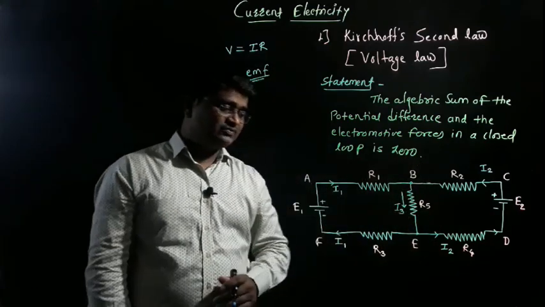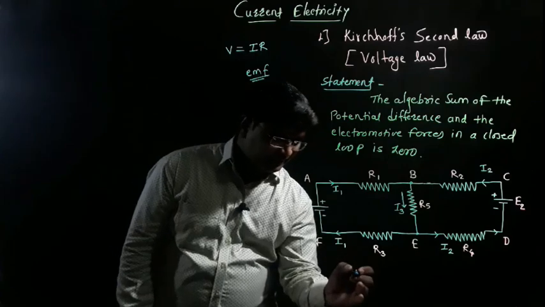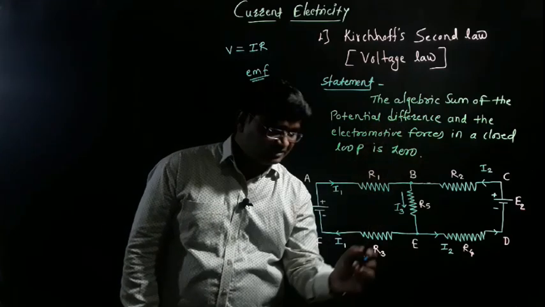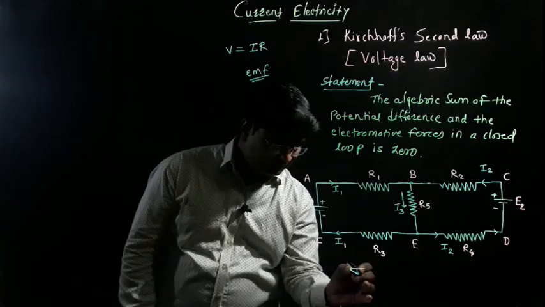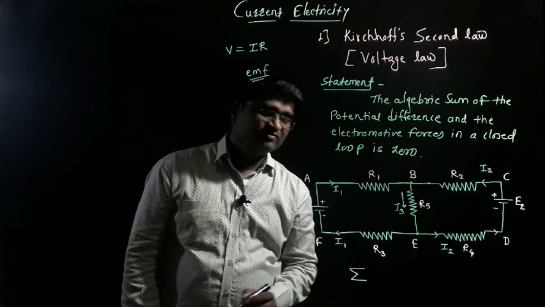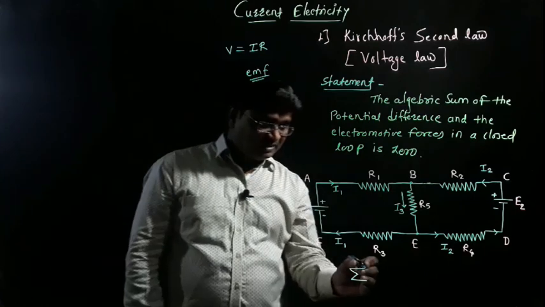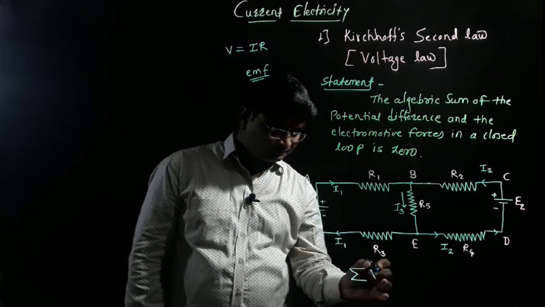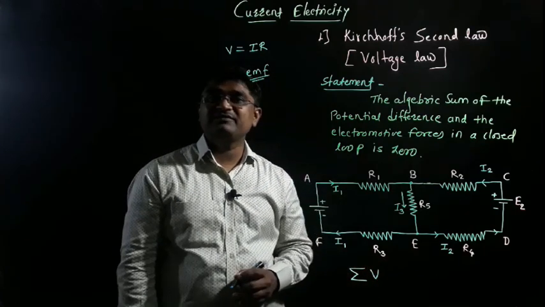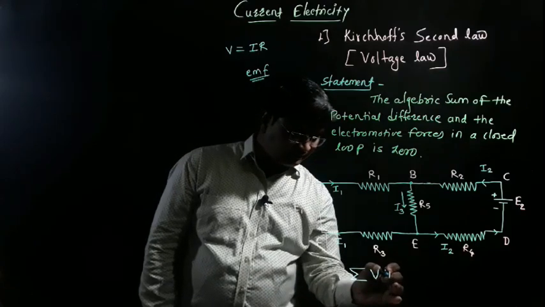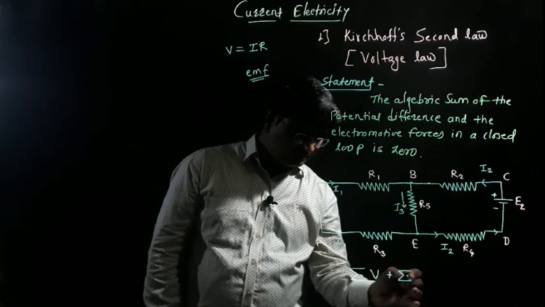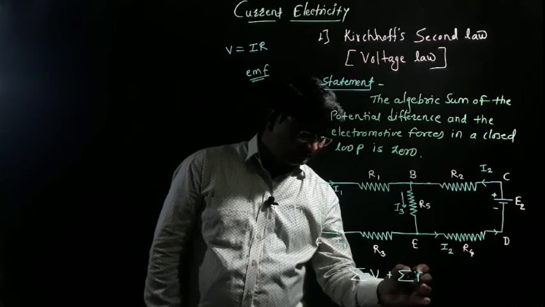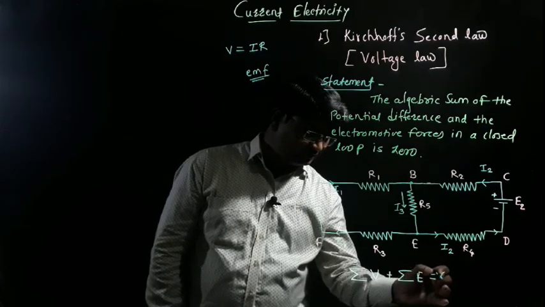With the help of this, we can write the simple statement. The algebraic sum of potential difference, summation V, where potential difference is denoted by V, plus the electromotive force, summation E, is equal to 0.